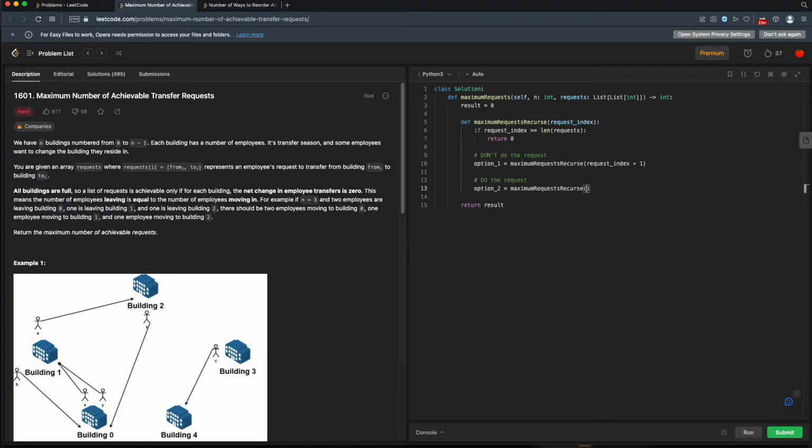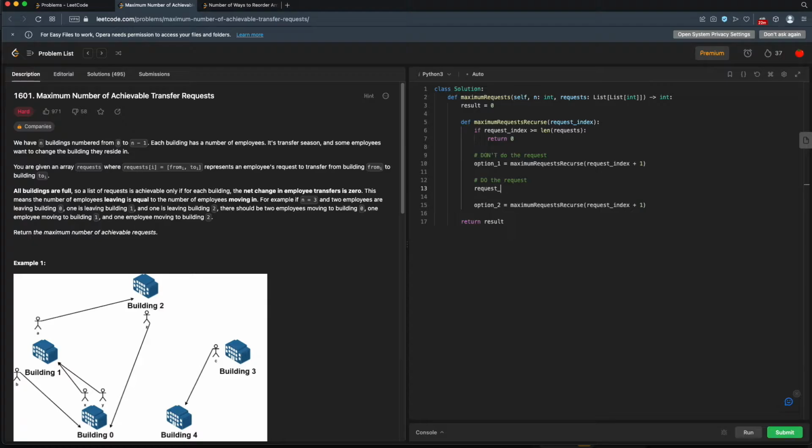Interesting. So this is going to be also request plus 1. So how do we actually do the request? Well, that's going to take us to the next part of this puzzle. So to do this request, we actually have to get the from and to, and we need to update some state where we actually take an employee from their building, from building, to the building, to building. Okay, so for this, we'll pull out the from and to, and then we'll talk about the state.